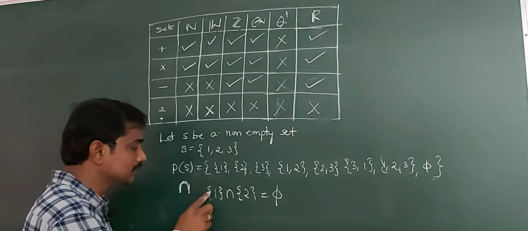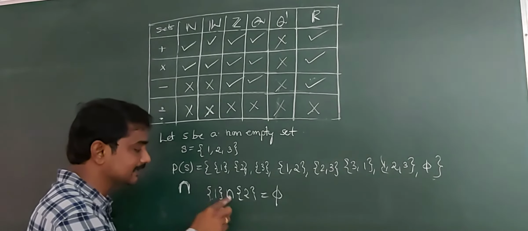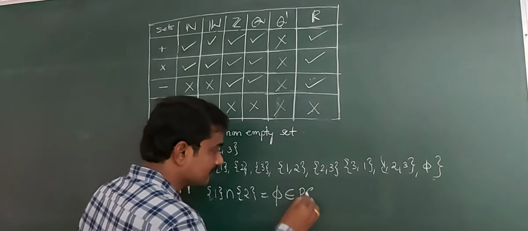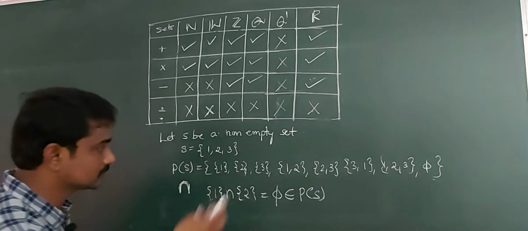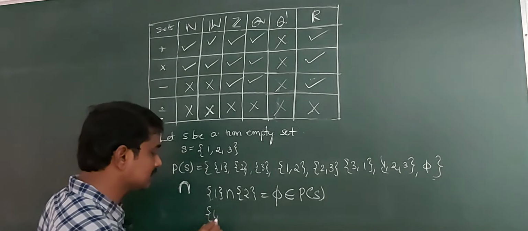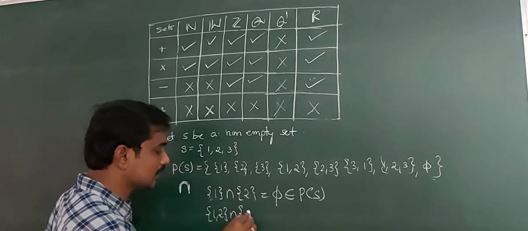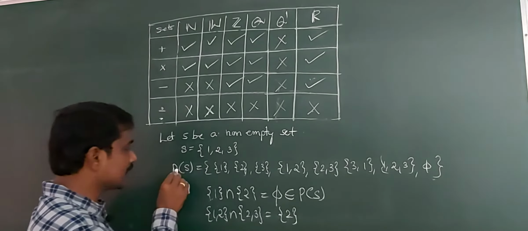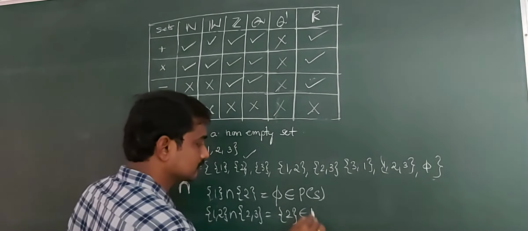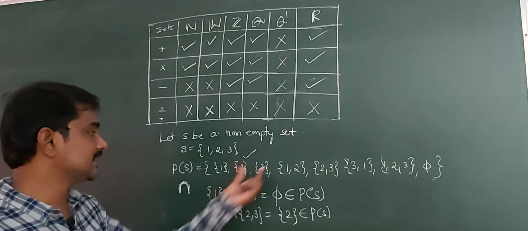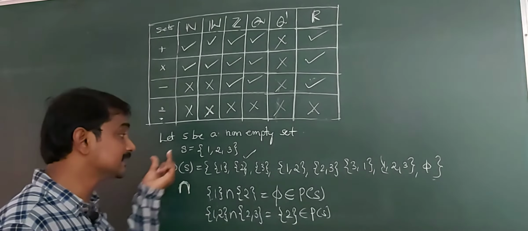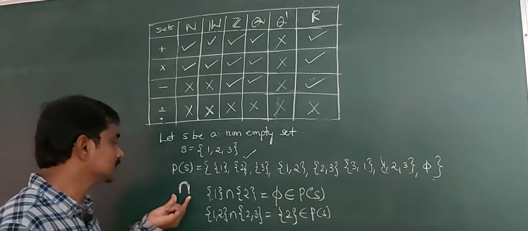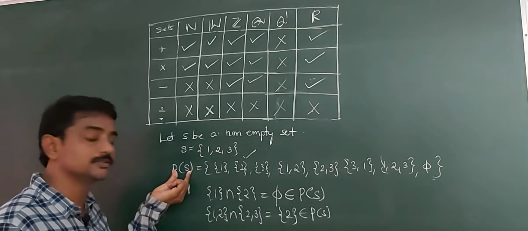So the intersection is phi, which belongs to P of S. Next, again any two sets: the set {1, 2} intersection the set {2, 3} is equal to singleton 2. Singleton 2 belongs to P of S. So any intersection of two sets of P of S again belongs to P of S. So intersection is a binary composition on P of S.